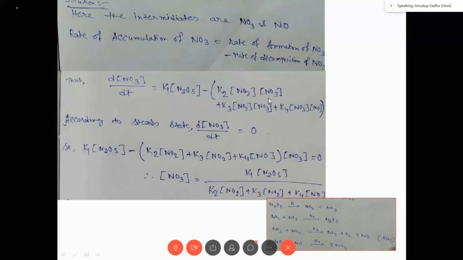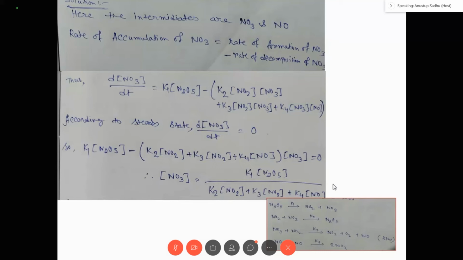I have kept this whole thing in brackets, okay? From there you can determine the concentration of NO3. So you have to apply dNO3/dt is equal to 0. So the concentration of NO3 is equal to K1 N2O5 divided by K2 NO2 plus K3 NO2 plus K4 NO. See, there is a trick in this case. Here NO is also an intermediate.